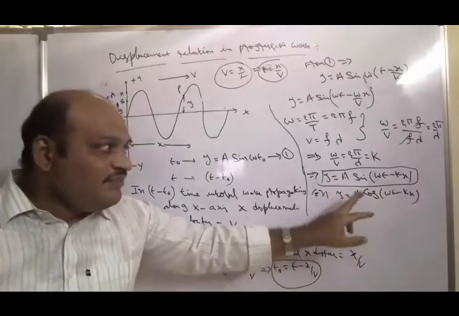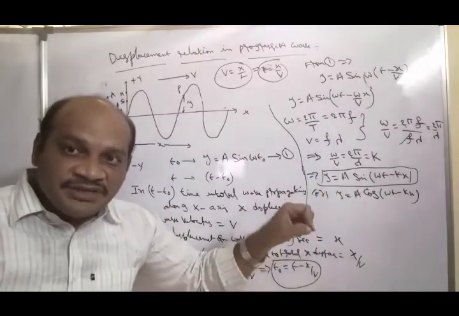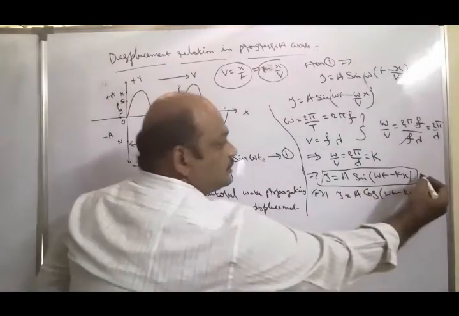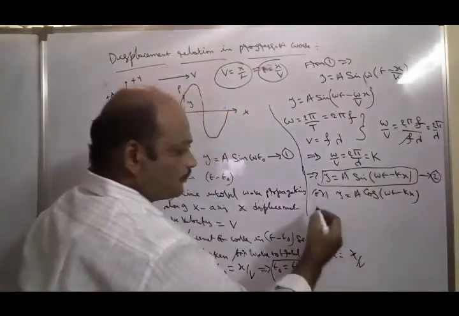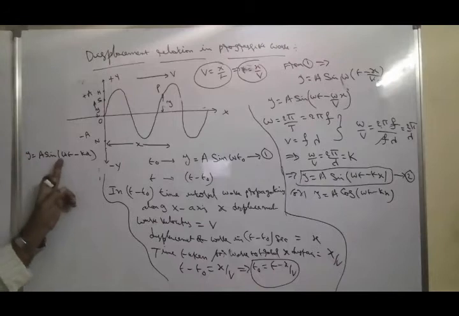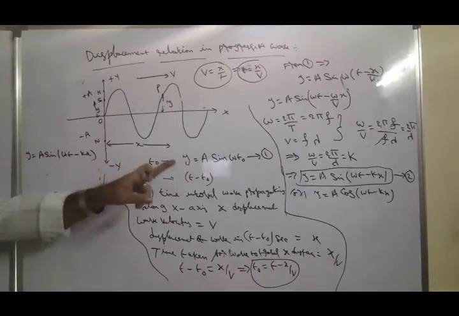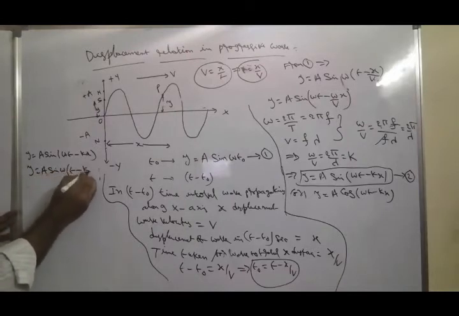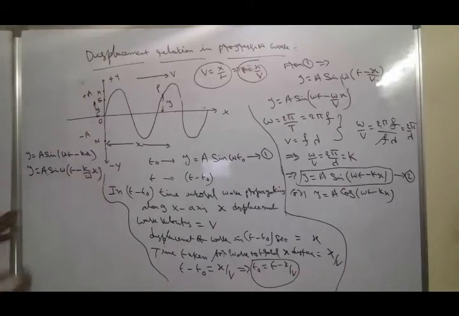In the same way, this equation can be written in a different manner. If you take equation number 2, y is equal to a sin omega t minus kx. If you take the common omega, y is equal to a sin omega of t minus k by omega into x.